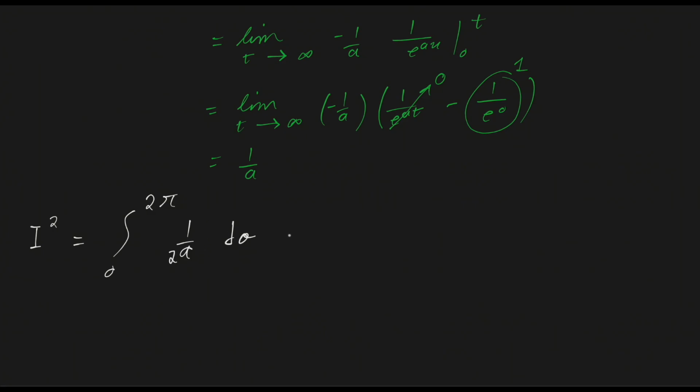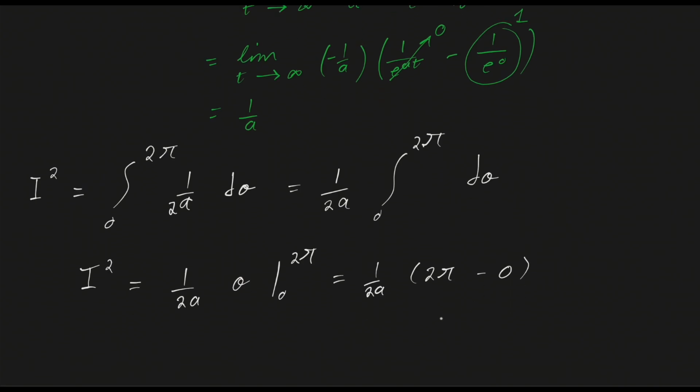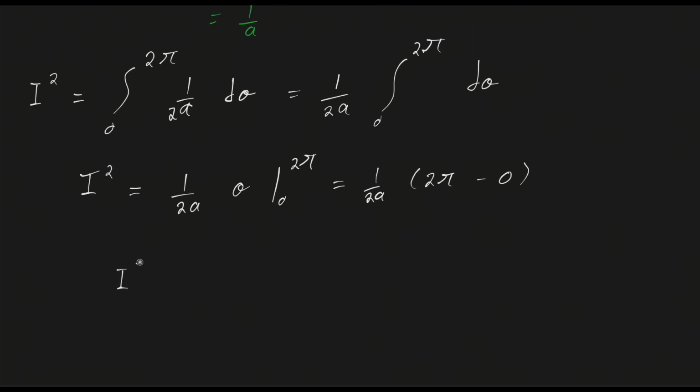A is not a function of theta, so it can come out of the integral, and we integrate from 0 to 2 pi d theta. Now I squared is equal to 1 over 2a theta evaluated at 0 and 2 pi, which is 1 over 2a times 2 pi minus 0. So I squared is equal to pi over a.